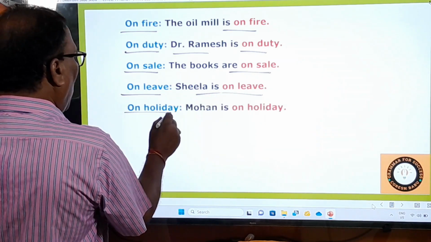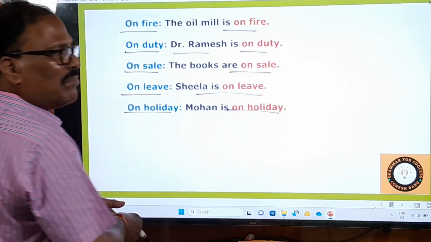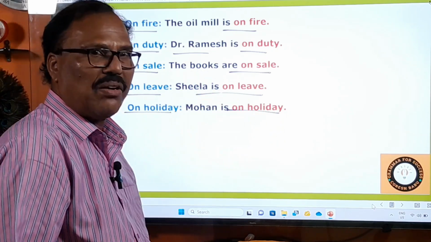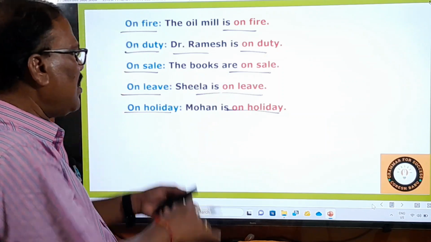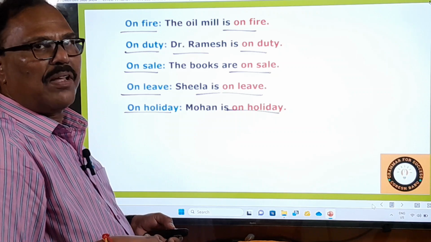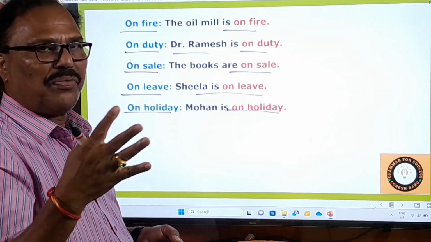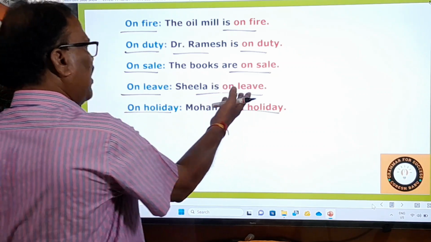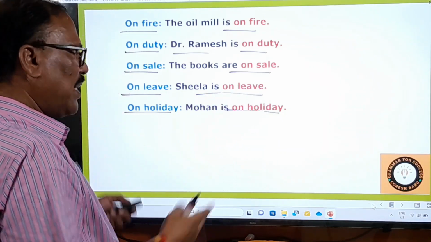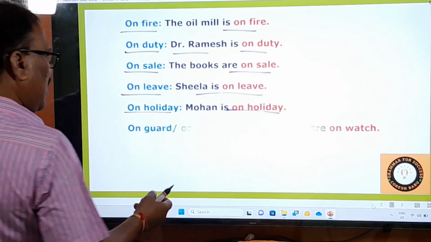On holiday means Mohan is on holiday. Deepavali is a holiday, Dasara is a holiday, Sankranti is a holiday, Christmas is a holiday, Ramzan is a holiday. So these are all holidays. But leave is a personal one, personal leaves. An employee will have 21 or 24 personal leaves. He will apply for that and he will get it. She is on leave and he is on holiday. Sunday is a holiday, right? It's not a leave, it's a holiday, right?